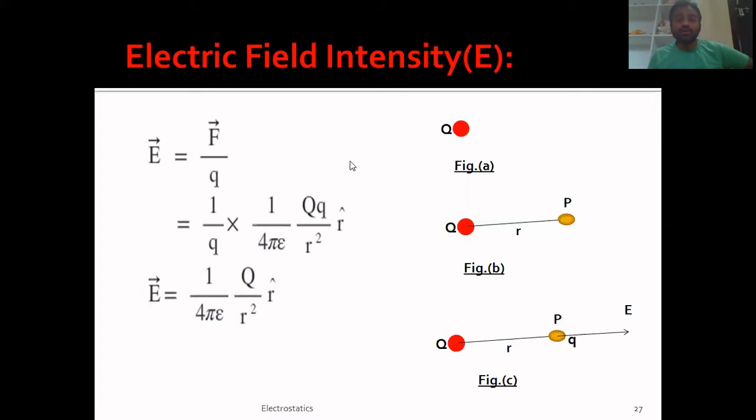To derive the expression or formula, just go through these images here carefully.